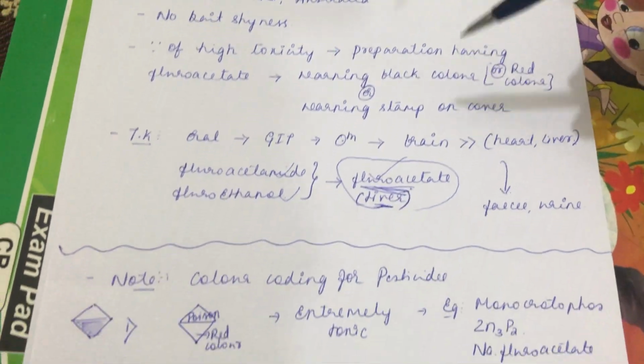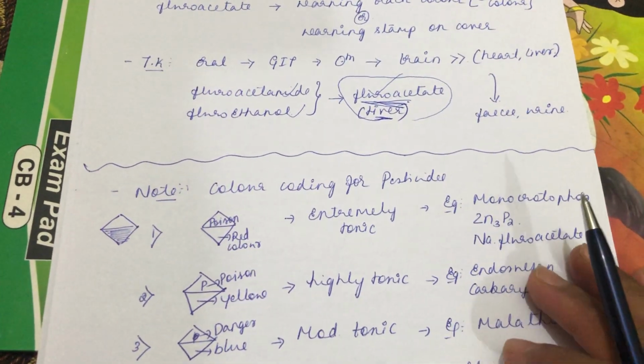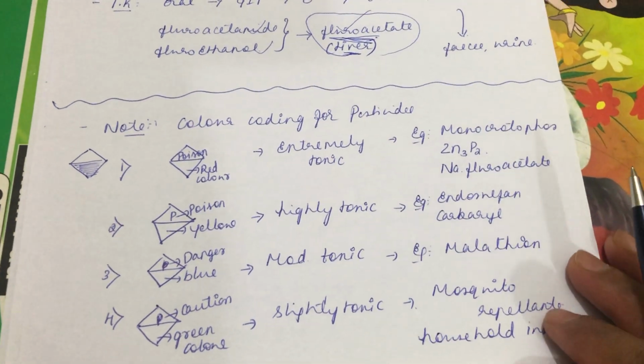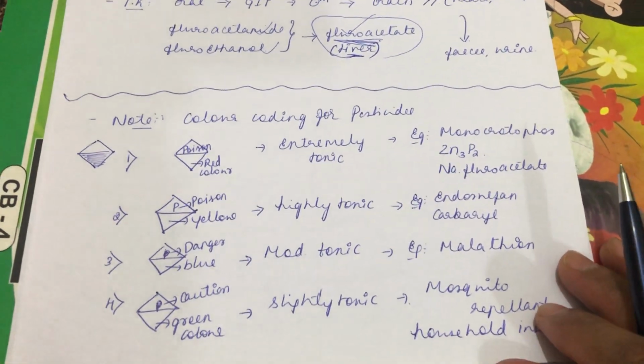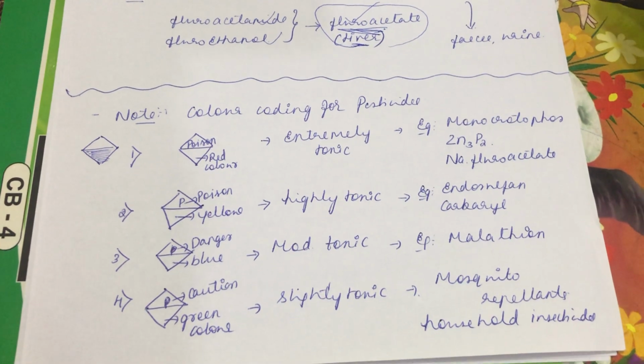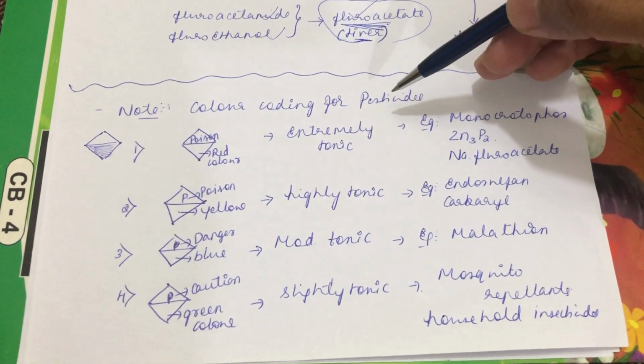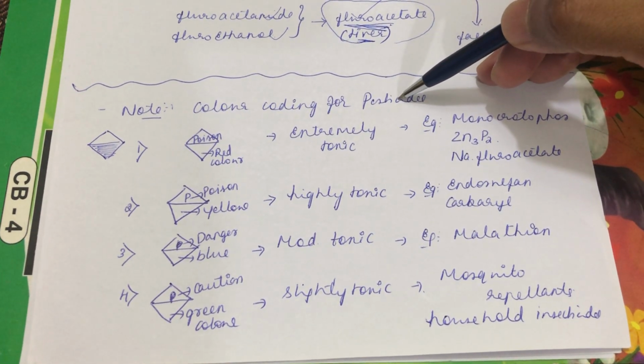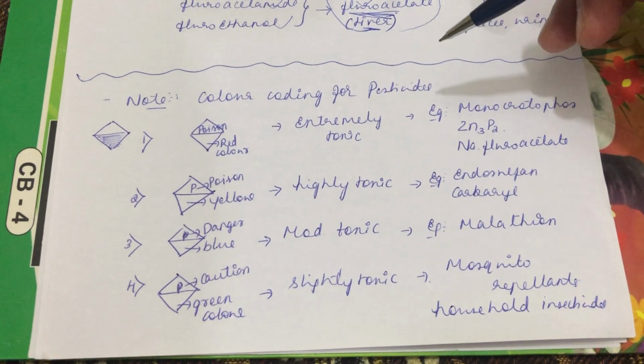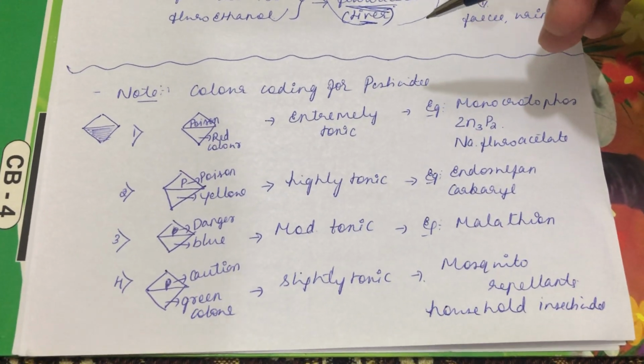As I told you, there will be some stamping on the cover to warn the end users. Accordingly, there is some color coding for different pesticides. It's for general knowledge, and sometimes it might be asked also. See, there is some color coding made to easily identify the toxicity potential of pesticides. If you see any pesticide, generally it will come with this warning.